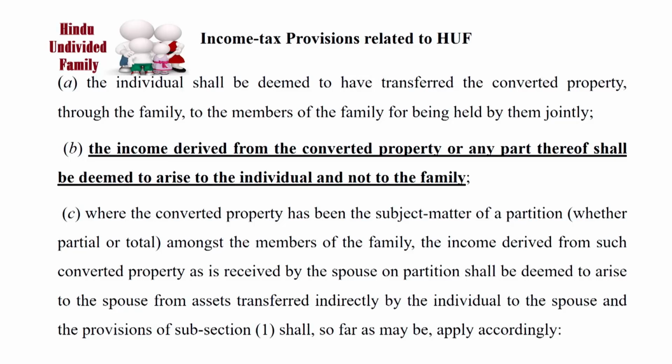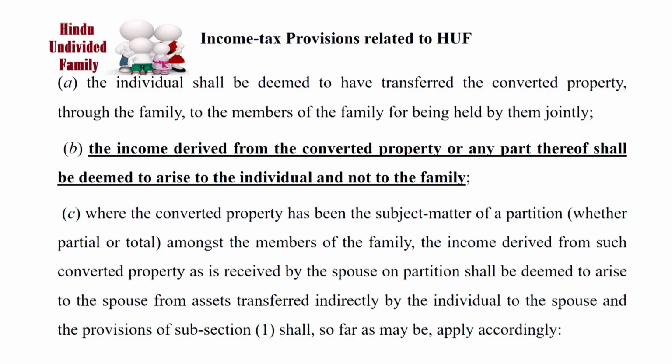And the third point is where the converted property has been the subject matter of partition, partial or total, among the members of the family.